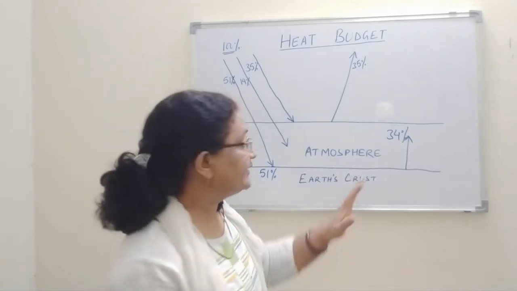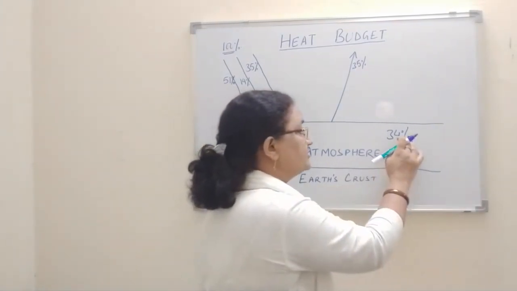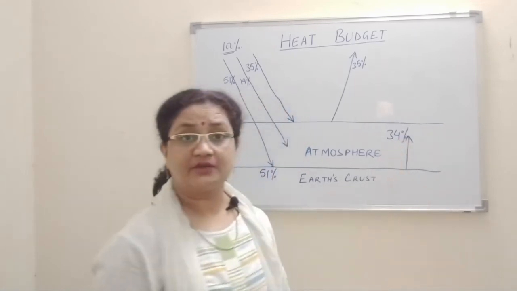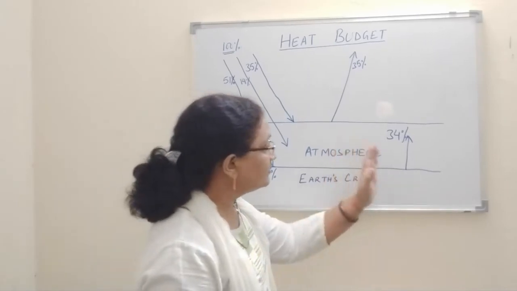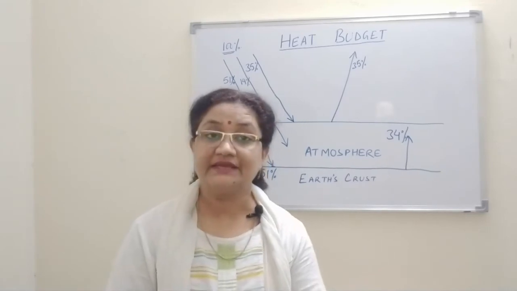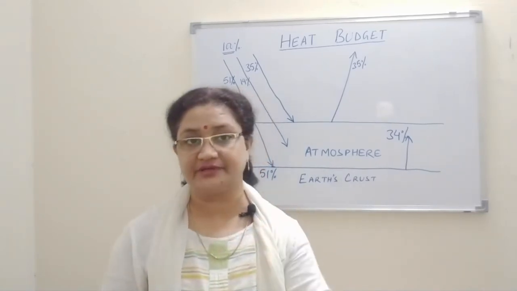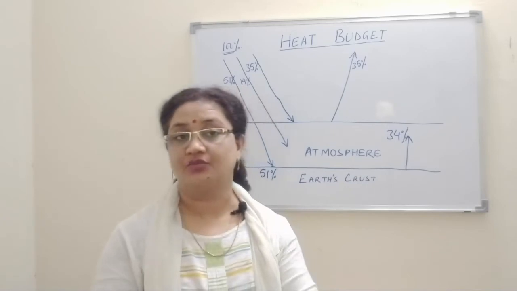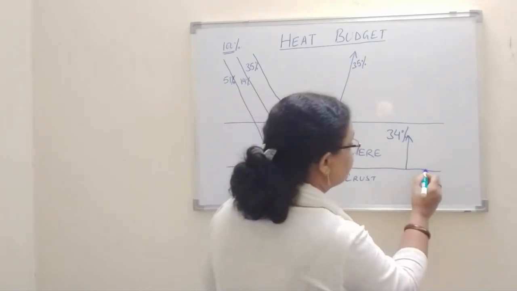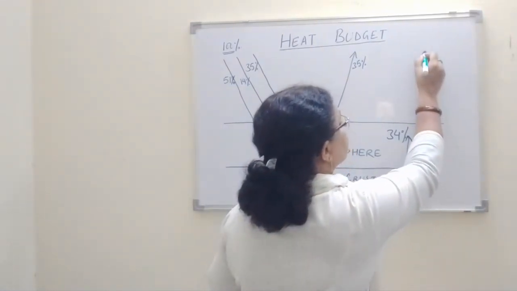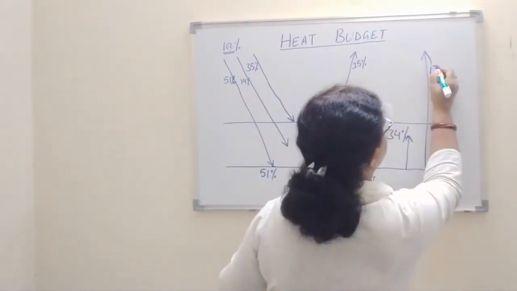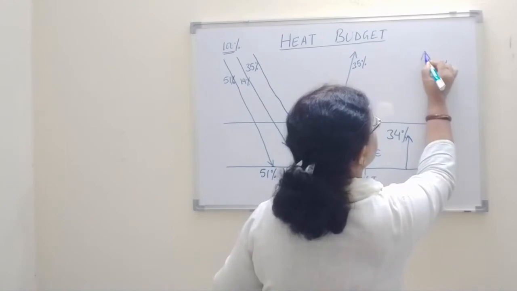Clear? 34% of the terrestrial radiation is actually absorbed by the atmosphere. Now, if we minus 34 from 51, how much are we getting? It is exactly 17%. Right? Now, where does this go? 17% of the heat. Now, you can see here, the rest of the 17% of the heat is going straight to the space.